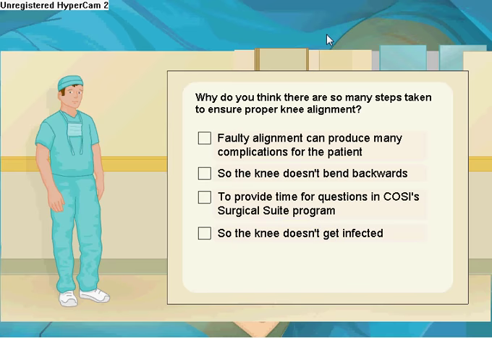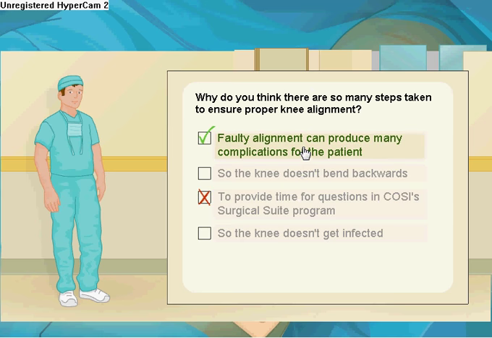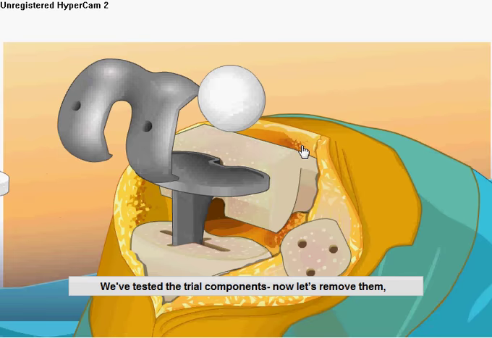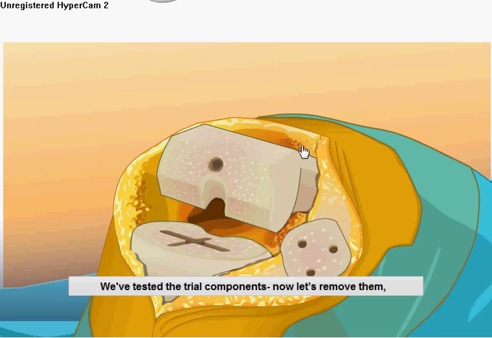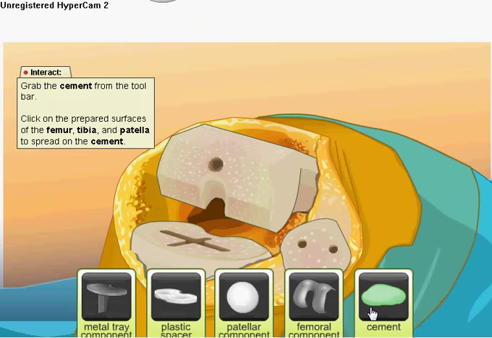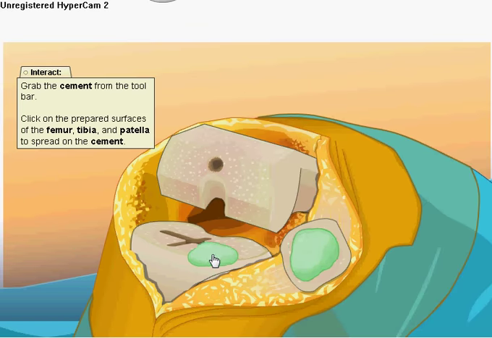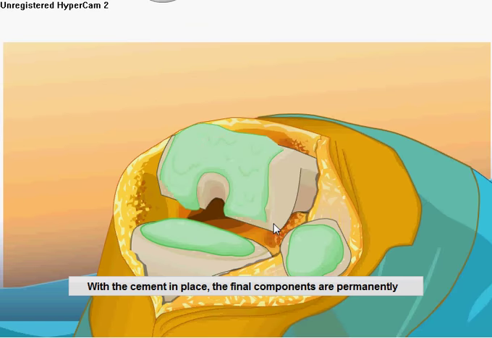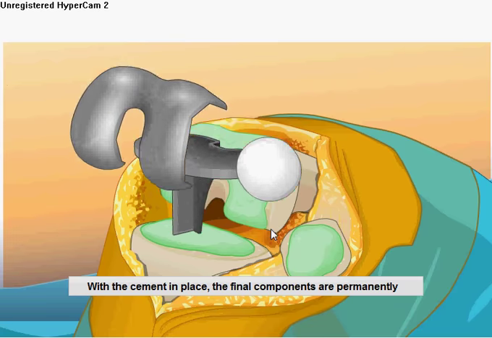Why do you think there are so many steps taken to ensure proper alignment? Great! We've tested the trial components. Now let's remove them and prepare for the permanent components by applying a special cement compound that binds metal and plastic to bone. A scrub technician has mixed up a batch of cement for you to use. With the cement in place, the final components are permanently attached to the knee.